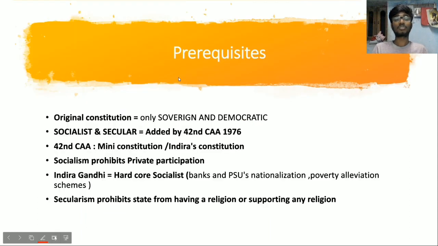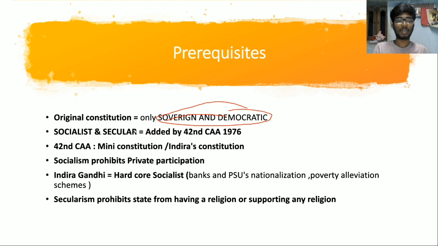So the thing you should know is that in the original constitution only two adjectives were attached to the word republic. They are sovereign and democratic. Only the words sovereign and democratic were attached in the original constitution. However, the words socialist and secular were added by the 42nd Constitutional Amendment 1976. You know very well about this 42nd Constitutional Amendment 1976. This is called the mini constitution, and critics often criticize it as Indira's constitution.